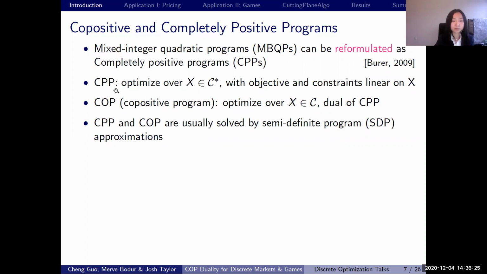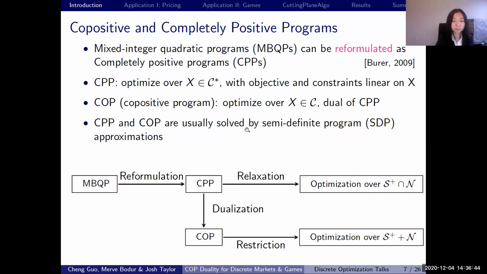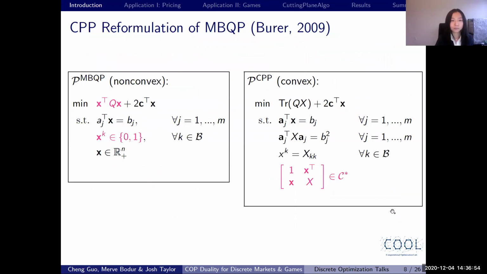And the dual problem of CPP, which is called a copositive program, or a COP, is similarly defined as the linear program over a copositive cone. So CPPs and COPs are usually solved by semi-definite program approximations using Parrilo's SDP hierarchy, as we've seen in the last slide. Here's the picture to summarize this relationship between MBQP, CPP, COP, and their SDP approximations. So let's take a closer look at this classical result for MBQP.